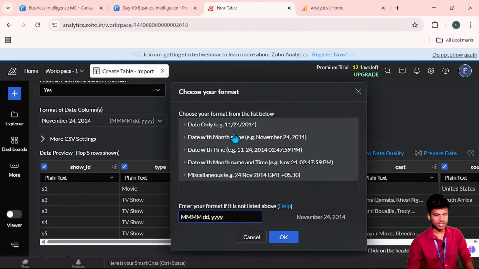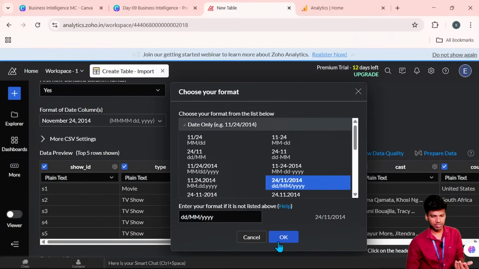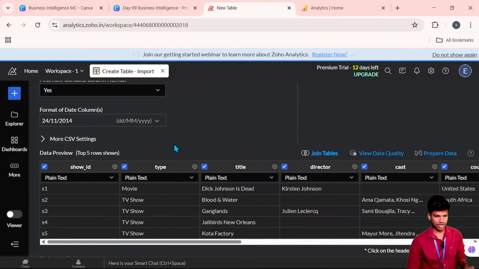Now I can change the date and time, everything I can change. I can represent the date only, or the date with the month name, or the date with the time, or the date with the month name and the time, and miscellaneous time formats. Not railway time, but world time I can show. Whatever is my wish. I give the date only, that is okay with me, like month, day, year, or day, month, year wise I will provide.